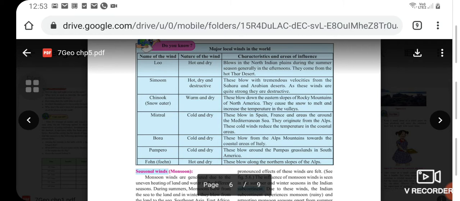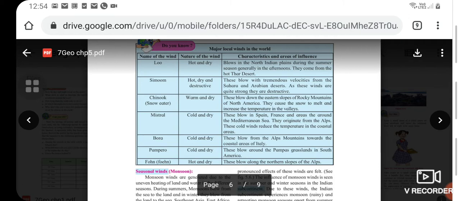The next type of wind is Mistral. They are cool and dry, and they blow in Spain, France, and areas of the world around the Mediterranean Sea. They originate from the Alps. These cold winds reduce the temperature in the coastal areas. Another wind is Bora.